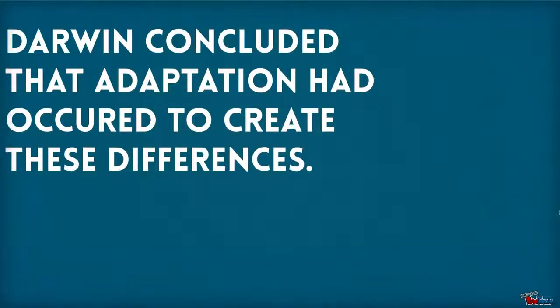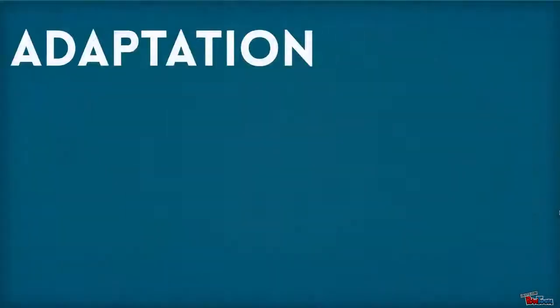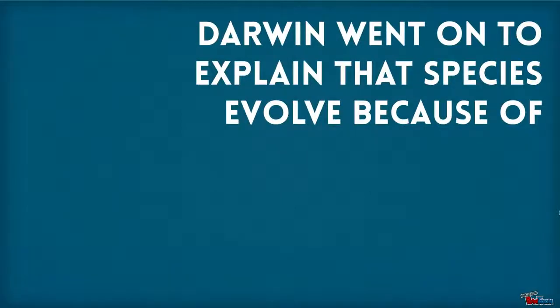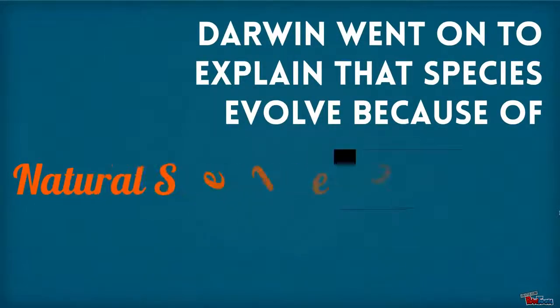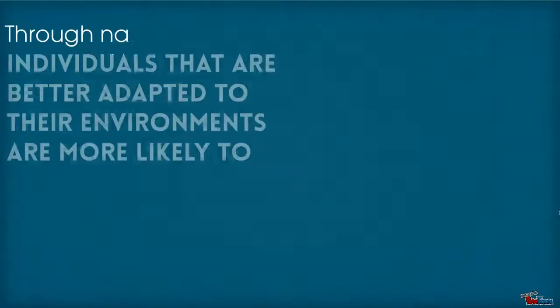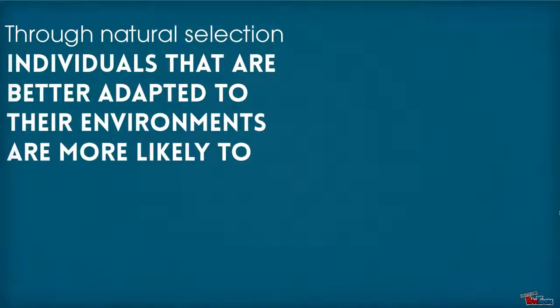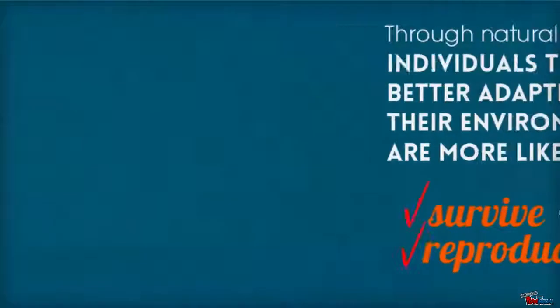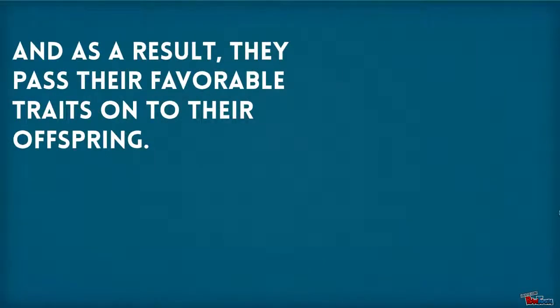Darwin concluded that adaptation had occurred to create these differences. Adaptation is the process of change an organism's traits undergo to survive. Darwin went on to explain that species evolve because of natural selection. Through natural selection, individuals that are better adapted to their environments are more likely to survive and then reproduce. And as a result, they pass their favorable traits on to their offspring.